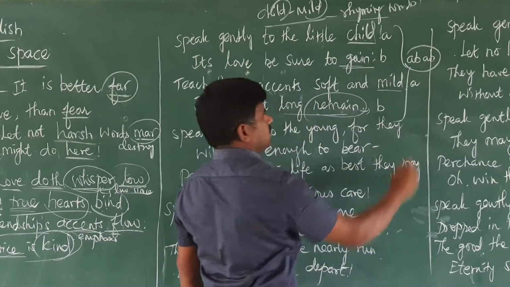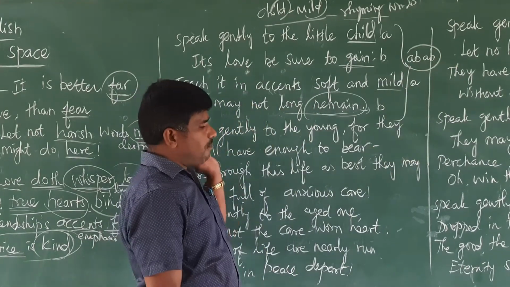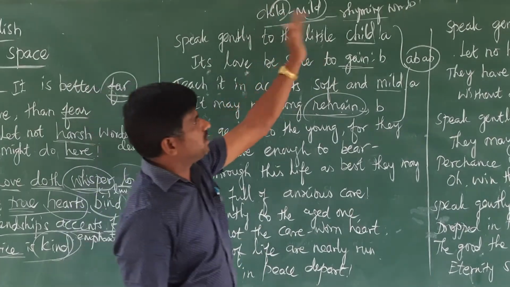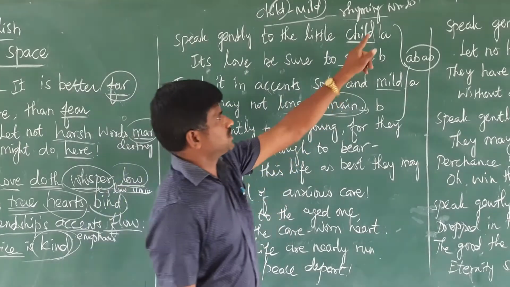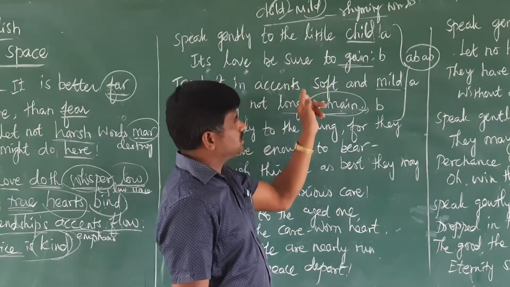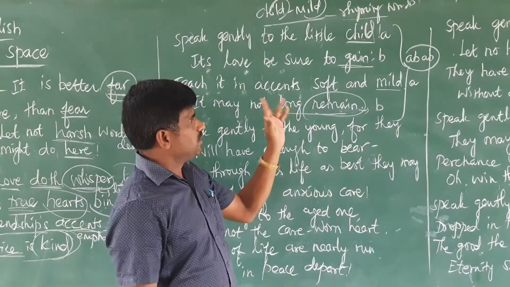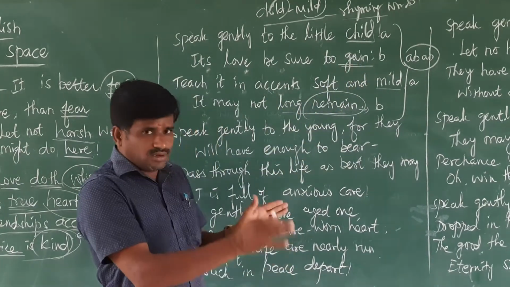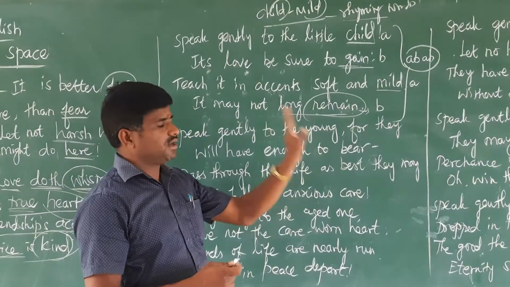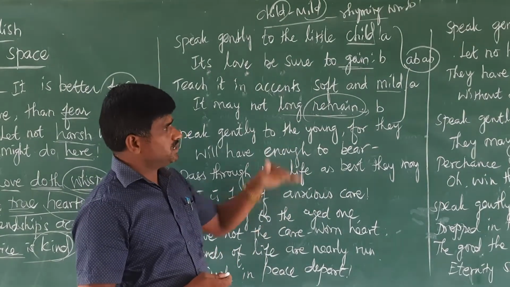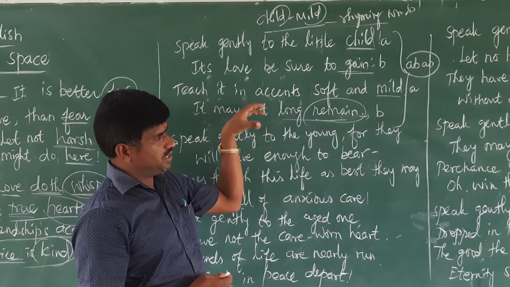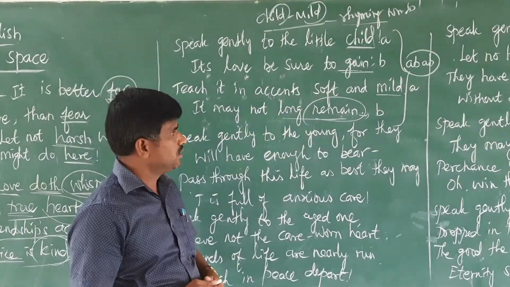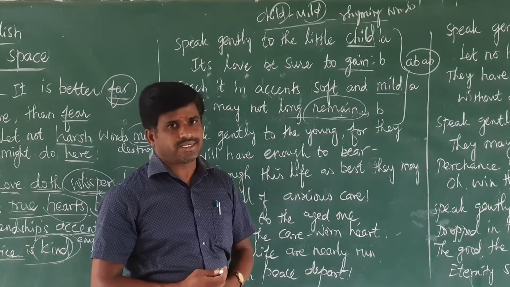The same rhyming scheme is used in all the stanzas. The words are not the same, but the first line's last word and the third line's last word are similar, and the second line's last word and the fourth line's last word are similar. The same rhyming is used in this entire poem. There are some additional things you should understand when you are learning a poem. Next we go for the next stanza.